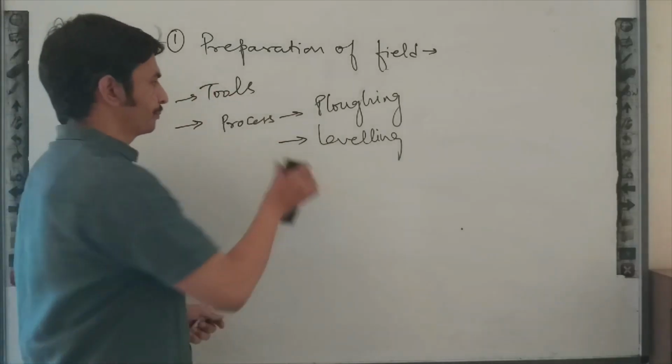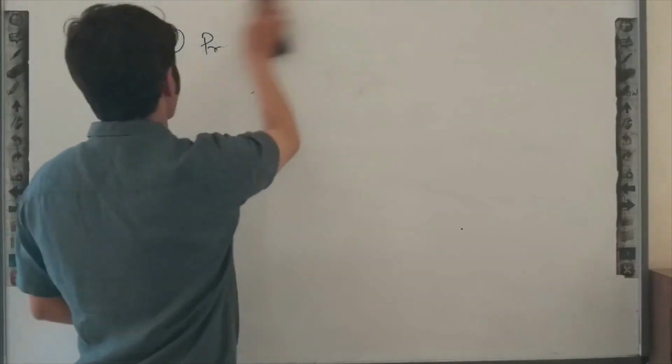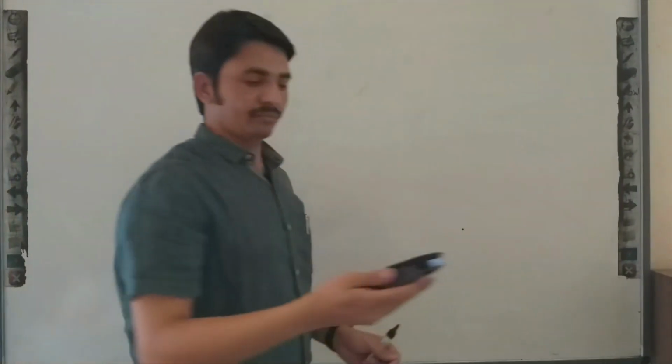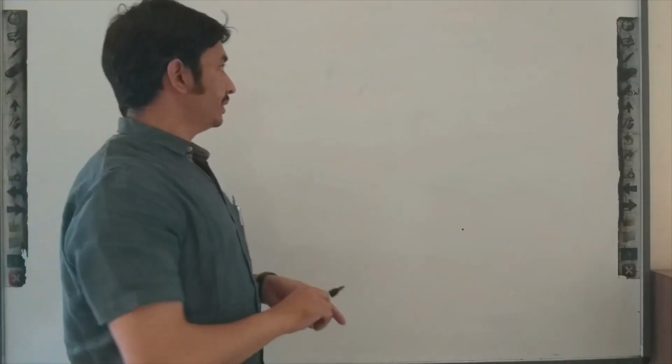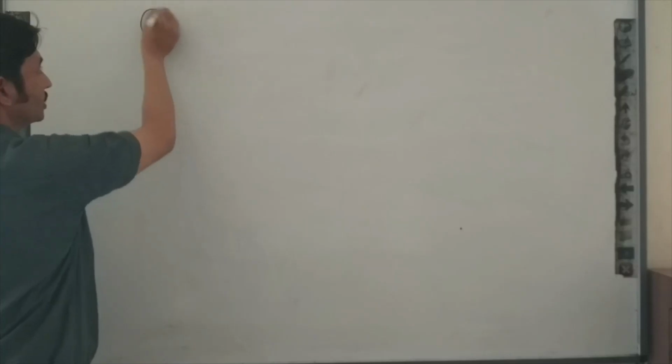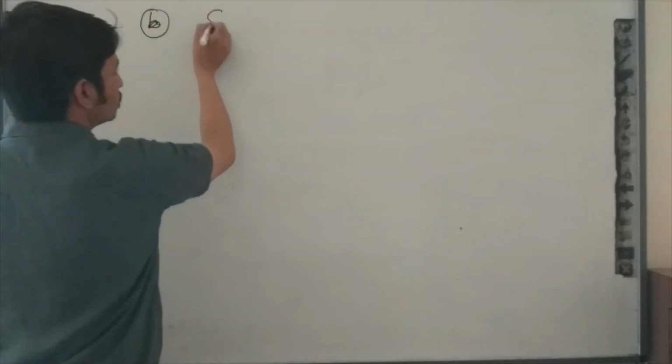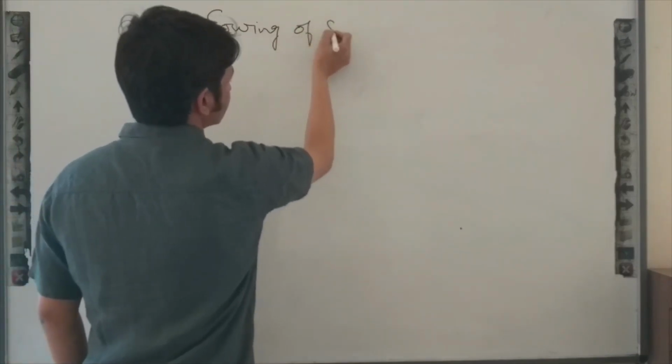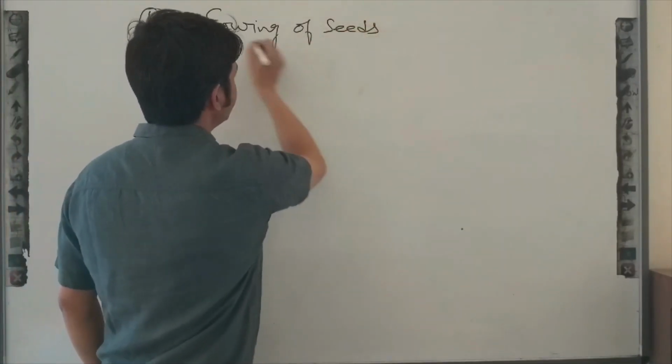So today I will discuss the next process, the second process, which is known as sowing of seeds.